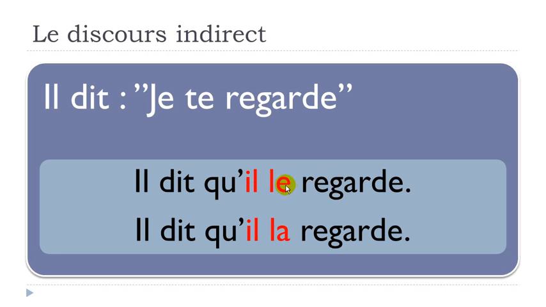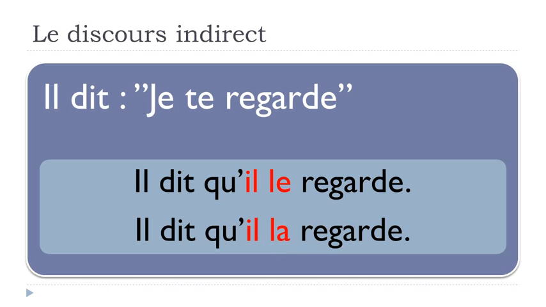Il le regarde. Okay? And then the second option is almost the same, but if you look carefully, il dit qu'il la regarde. Okay? In that case, it would be a woman or a girl, according to what was previously said.